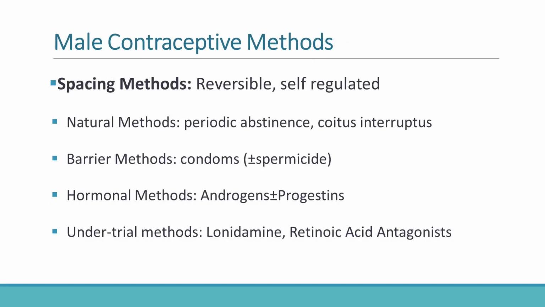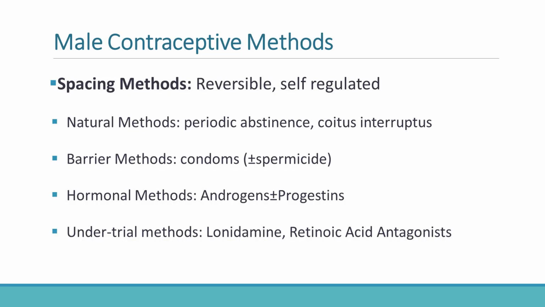Now let us discuss male contraceptive methods. Spacing methods are reversible and self-regulated. These include natural methods such as periodic abstinence and coitus interruptus. Barrier methods include condoms, sometimes combined with spermicides. Hormonal methods attempt to suppress spermatogenesis through negative feedback inhibition of gonadotropins. Several experimental methods are also under investigation, including lonidamine and retinoic acid antagonists.